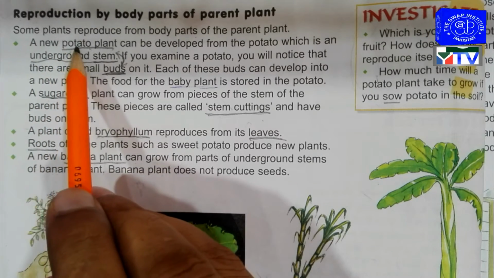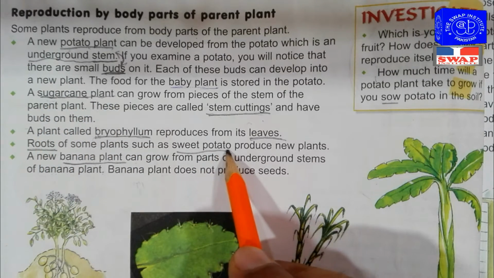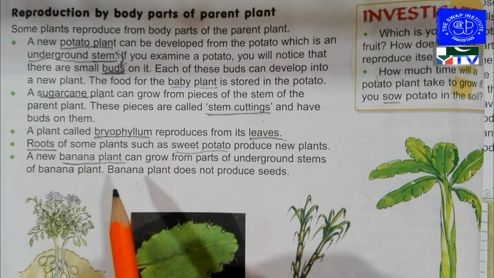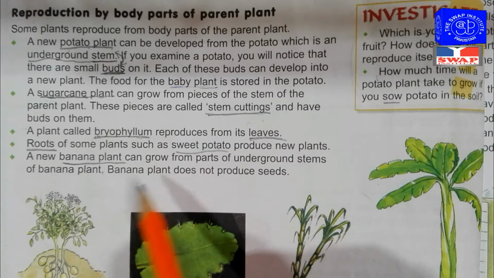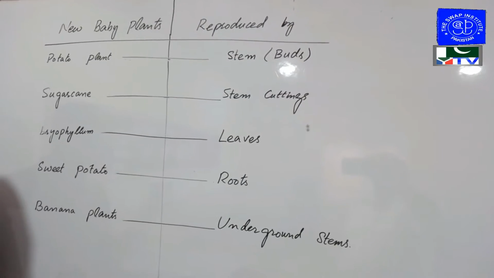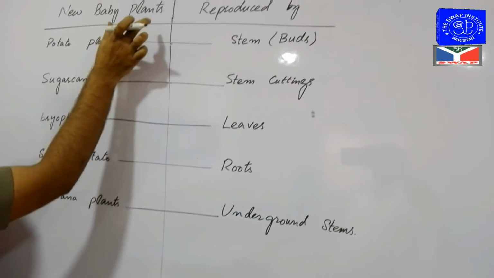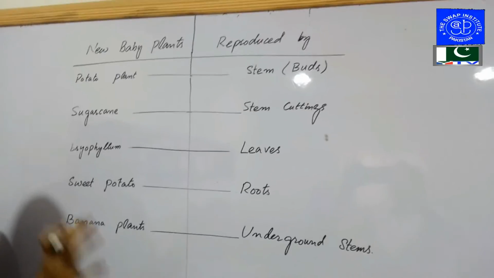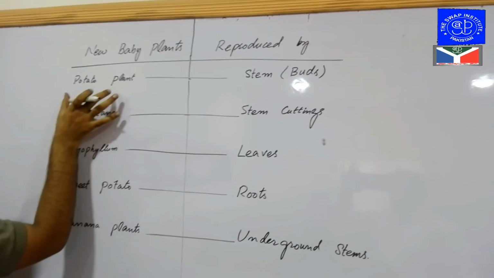These potato plants, sugarcane plants, sweet potato plants, and banana plants do not produce seeds, and reproduce baby plants by their body organs. Questions come up in the paper like matching columns. New baby plants can be produced by the body organs or parts of the parent plants.